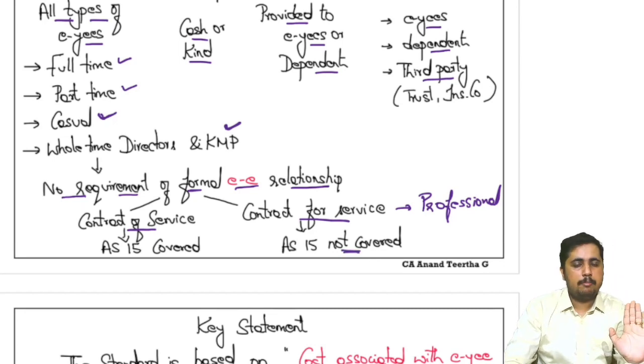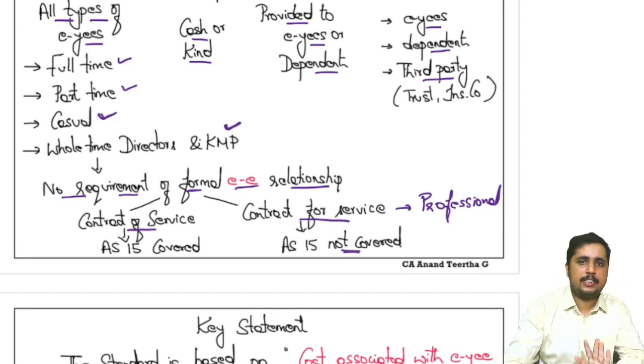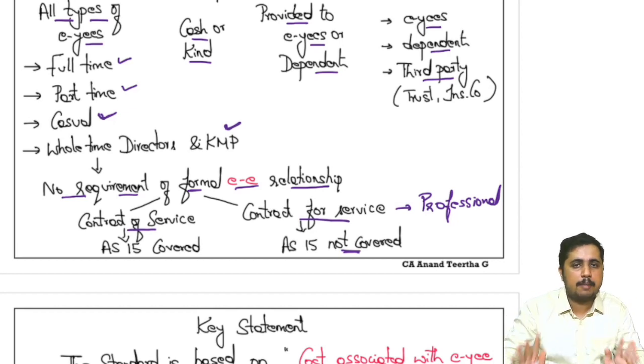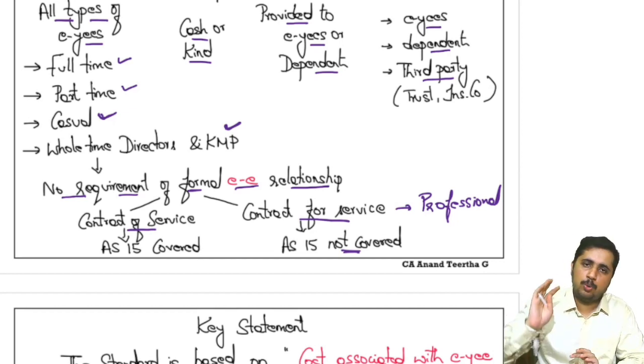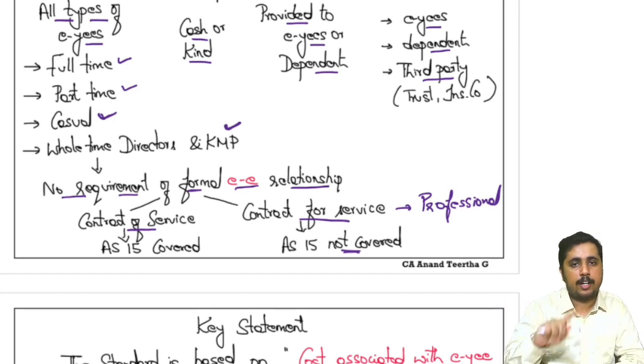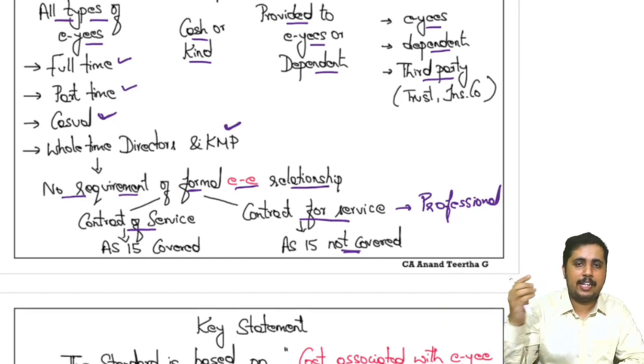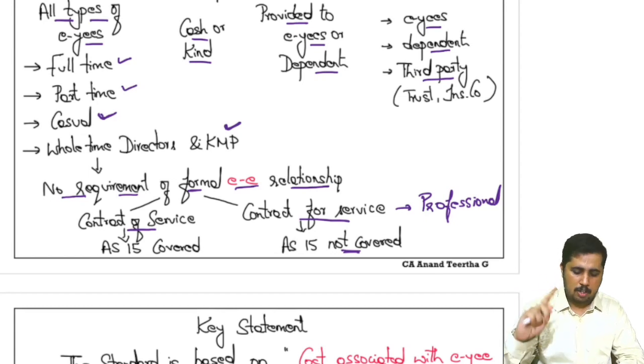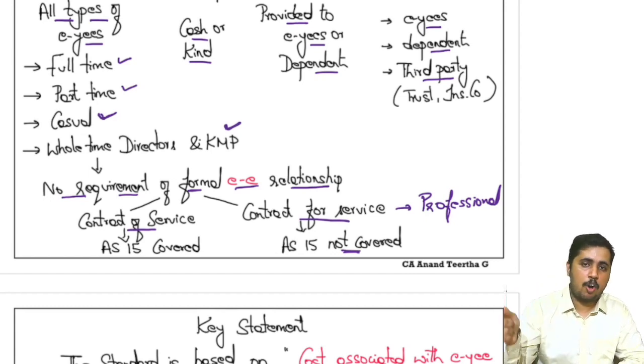It's not covered because the employer has hired for that service. Contract of service means that the person has come to me and is saying that I will work for you for a certain number of days, for a certain amount of time. You tell me what I have to do, I am going to do it. Contract of service is covered by AS15. Contract for service is a one-time stuff whereby we provide the service, the job is done. That's not covered here. In contract of service, we will be staying with the company, they will instruct what to do, we will be doing it, and that will be covered. So contract of service is covered here, contract for service is not covered.